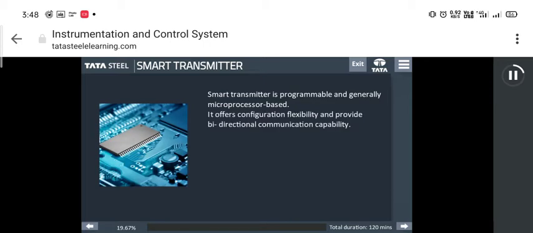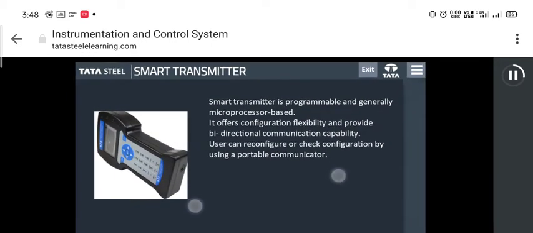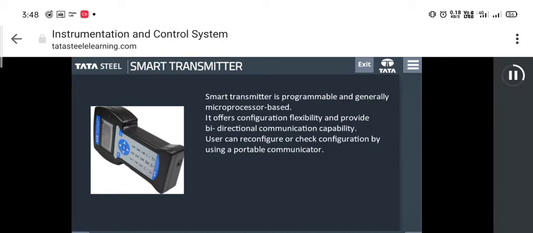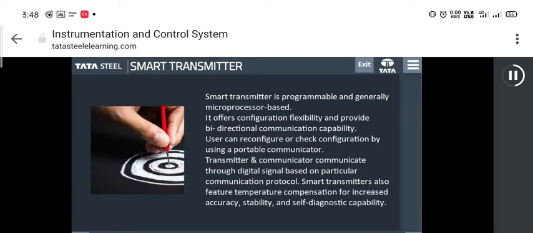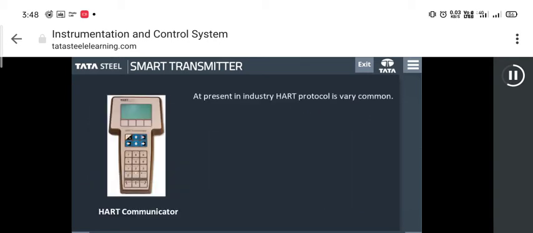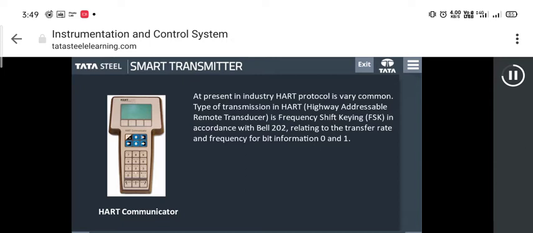As the world is becoming smart with technology, we also have smart transmitters. A smart transmitter is programmable and generally microprocessor based. It offers configuration flexibility and provides bidirectional communication capability. The user can reconfigure or check configuration by using a portable communicator. Transmitter and communicator communicate through digital signals based on a specific communication protocol. Smart transmitters also feature temperature compensation for increased accuracy, stability, and self-diagnostic capability.